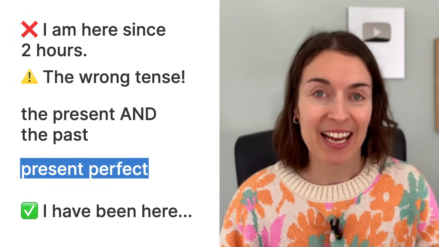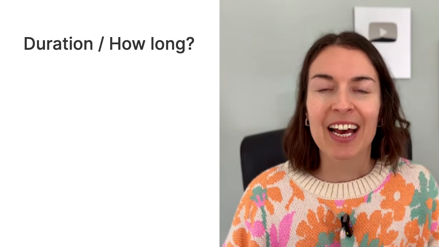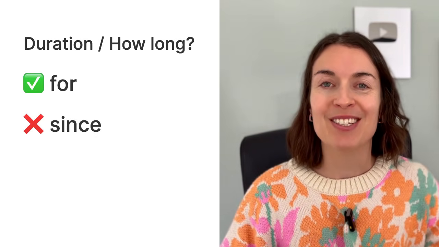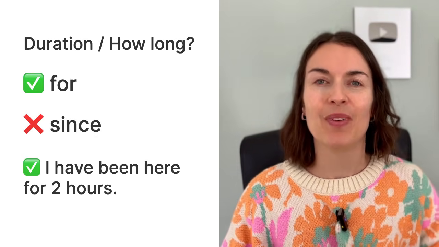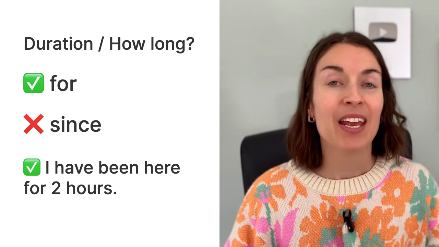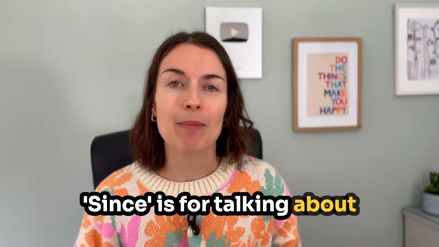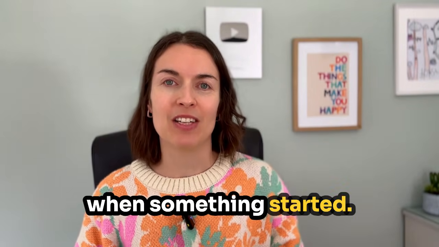I have been here. And because we're talking about duration, so how long, I need for and not since. I have been here for 2 hours. Since is different. Since is for talking about when something started.